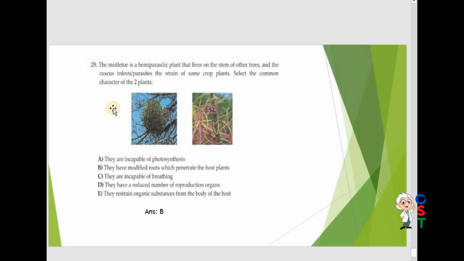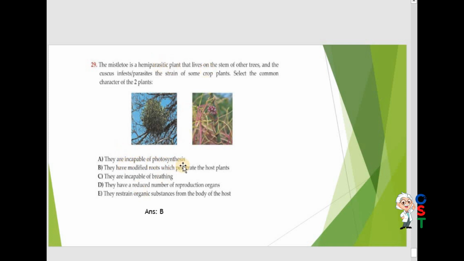Now question number 29. The mistletoe is a hemiparasitic plant that lives on the stem of other trees, and the cuscuta parasitizes the stem of some crop plants. Actually they are plants. Select the common character of the two plants. This is also a plant.